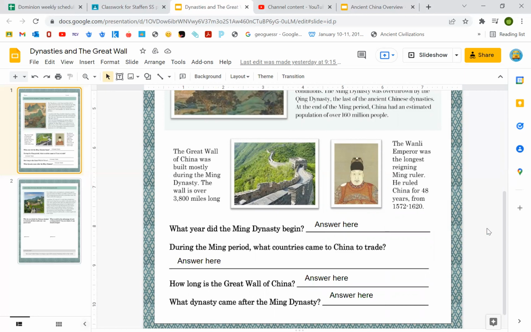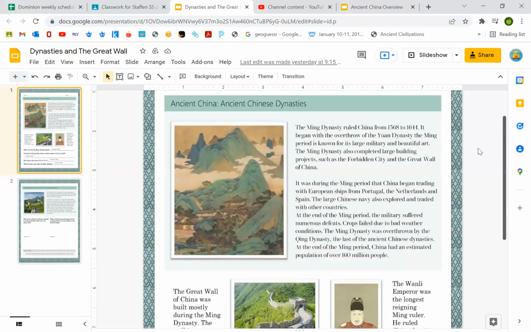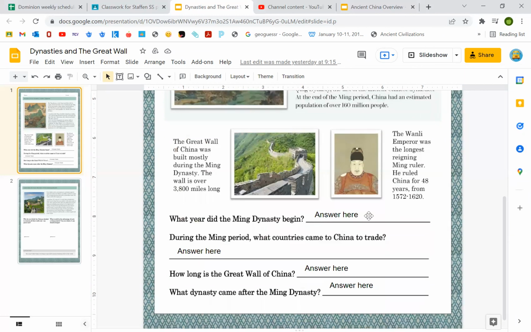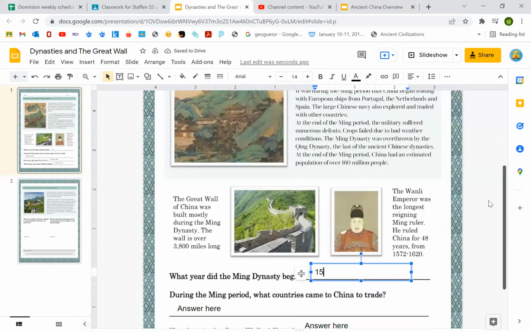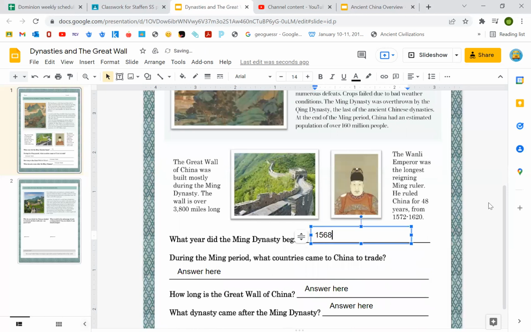So what year did the Ming Dynasty begin? It's your first question. It says it up here. So they ruled from 1568 to 1644. You put BC or BCE, because those are the same if you remember. So it started 1568 BC, or you could put BCE because remember that means the same thing.